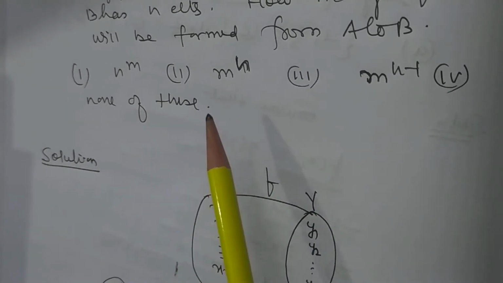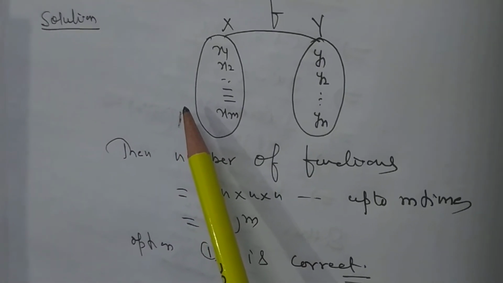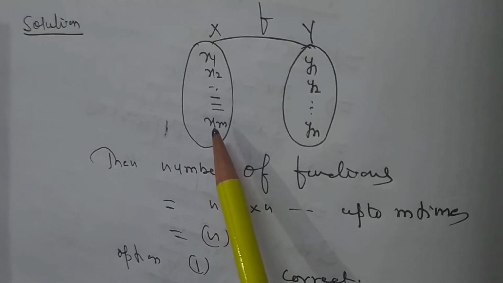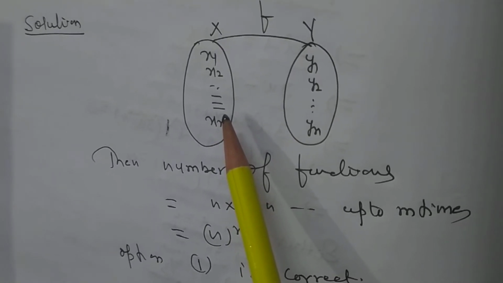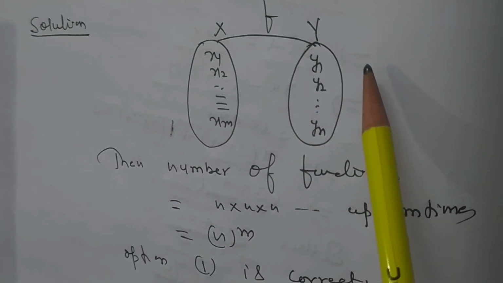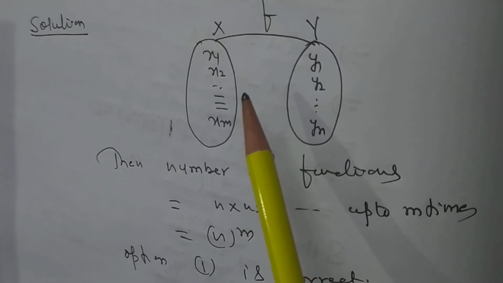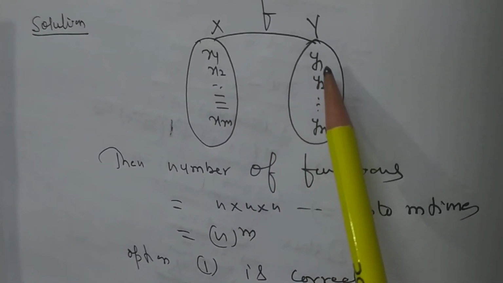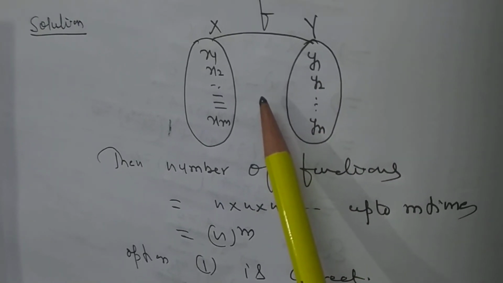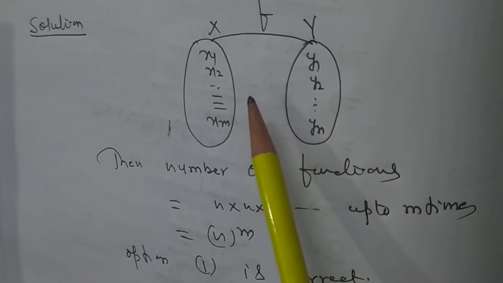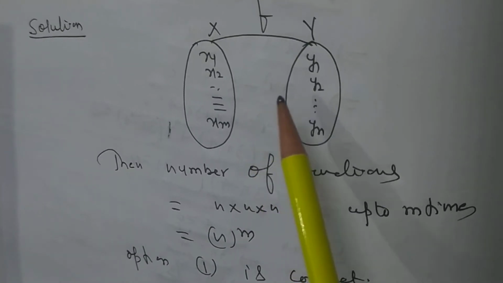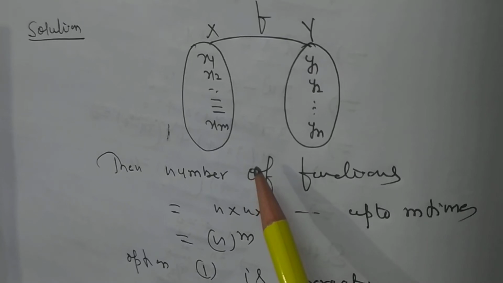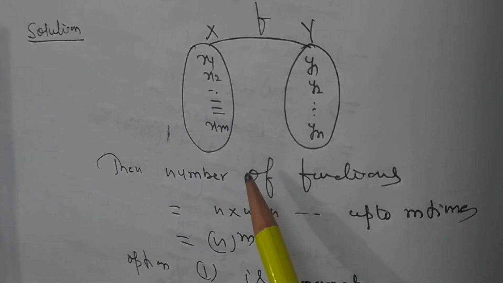Dear students, here you must know the definition of function well. What is a function? If X and Y are two non-empty sets and the elements of X are related with elements of Y such that every element of X has a unique image in Y, then the rule by which this is defined is known as a function.